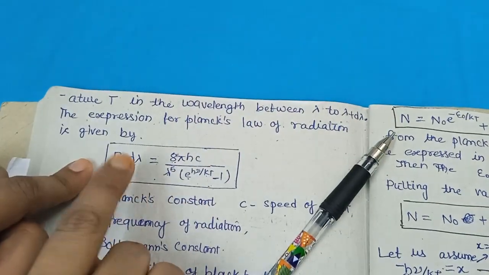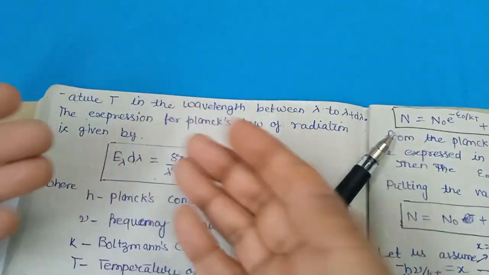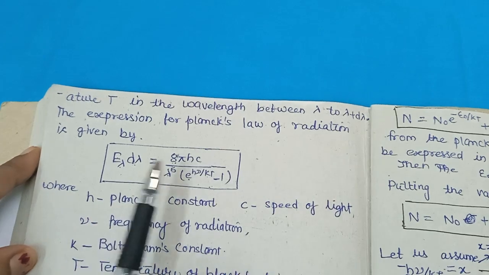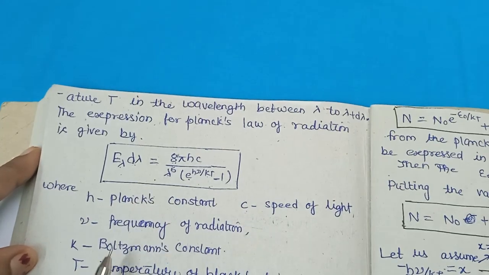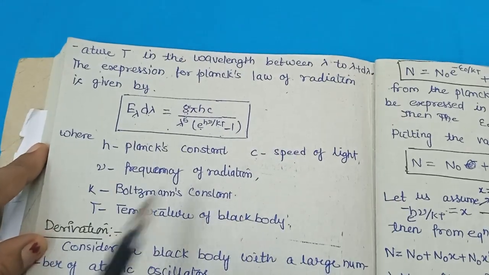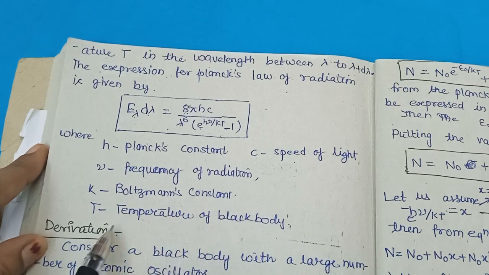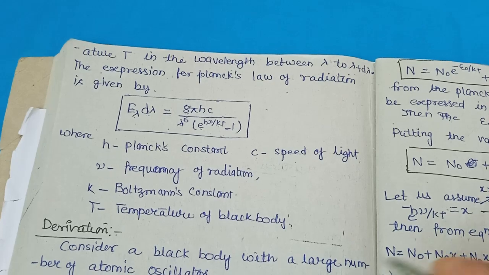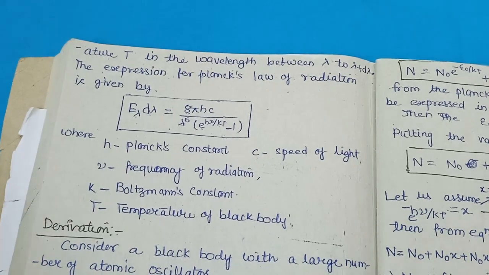In the end, this same expression should come. In the next video I will explain the derivation, where h is Planck's constant, c is the speed of light that is 3 into 10 raised to power 8 meter per second, nu is the frequency of radiation, k is the Boltzmann constant, T is the temperature of the black body.